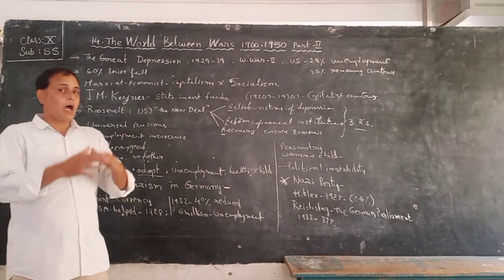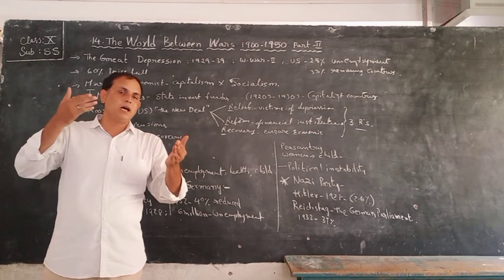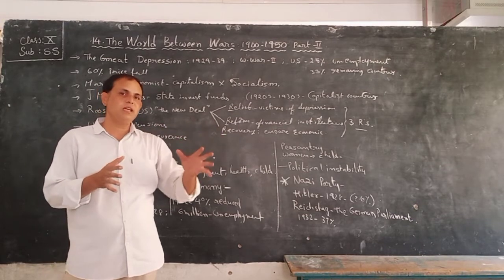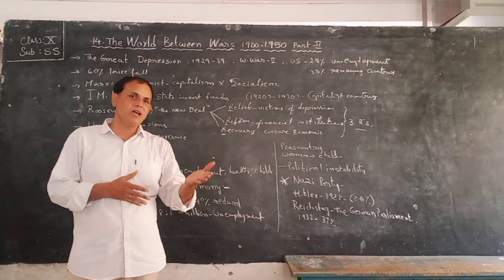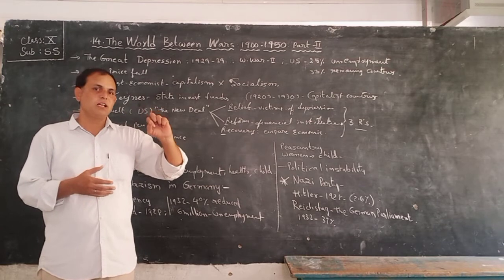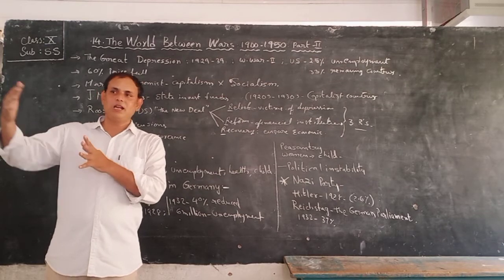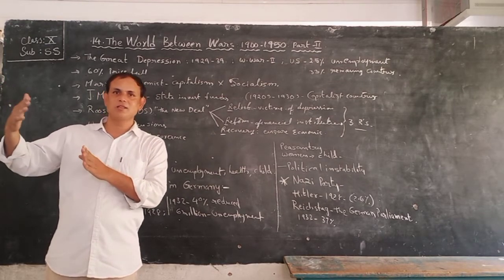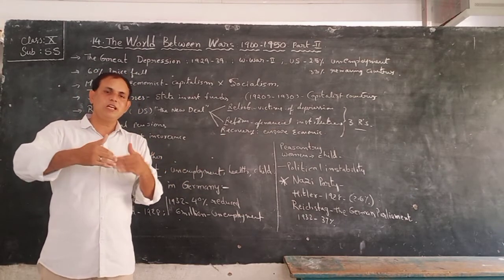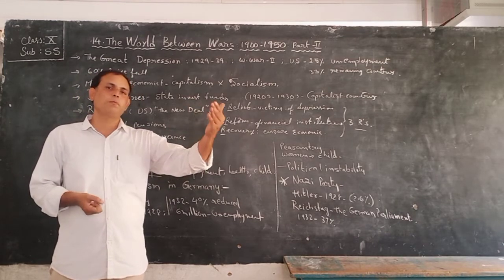Next, all these facilities were provided by the US president in the USA, and they were very beneficial to the people. That is why they survived the Great Depression in the USA. Okay, children. That is why Britain also adopted the same method, because Britain was also affected by the Great Depression. So the British government also started pension facilities for the retired persons. They started welfare programs for the poor people.